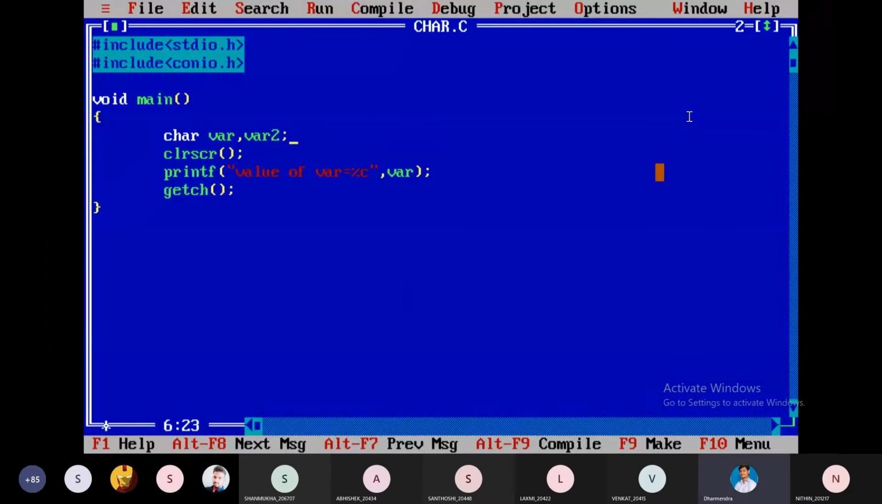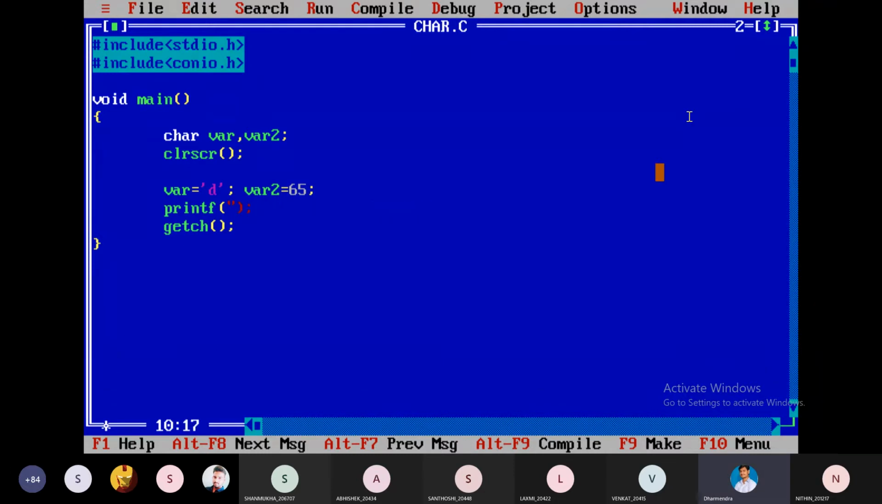Alt enter to maximize. Here I am taking two variables. I can go for another initialization. That is the first initialization. After the clrscr, here I am doing it: I can initialize the values like this. var is equal to some value, and here also I can initialize, separated by space. var2 is equal to 65. I can declare like this, no problem.